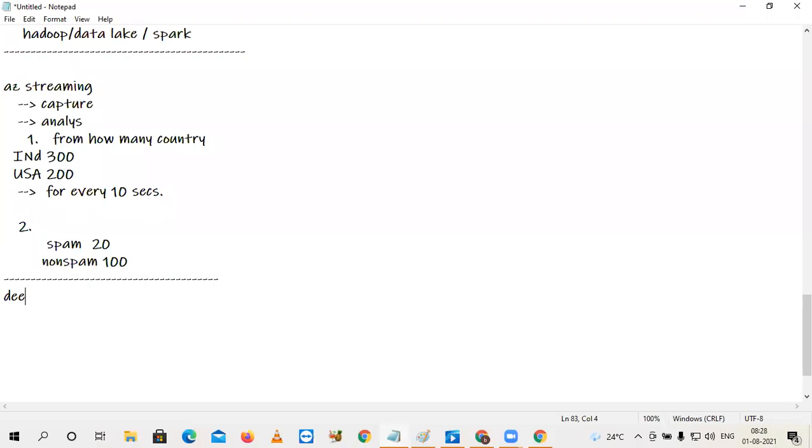In case of deep learning, there is an algorithm called recurrent neural networks, another algorithm LSTM, a recent algorithm GRU, such kinds of algorithms will be used. So here, I want to do some sentiment analysis. First of all, I want to recognize whether the message is spam or non-spam. I want to train a model. The trained model should be executed for every 10 seconds. For every 10 seconds, I am interested in how many spams and how many non-spams there are.